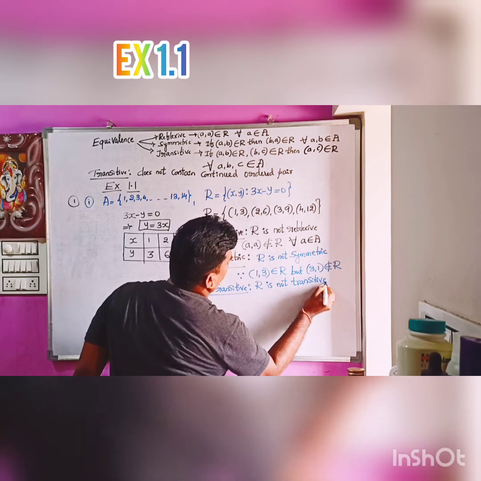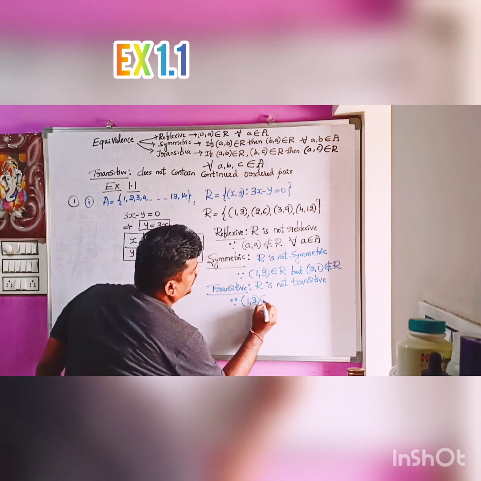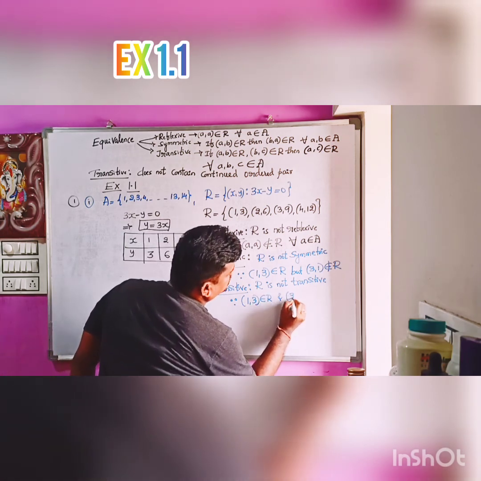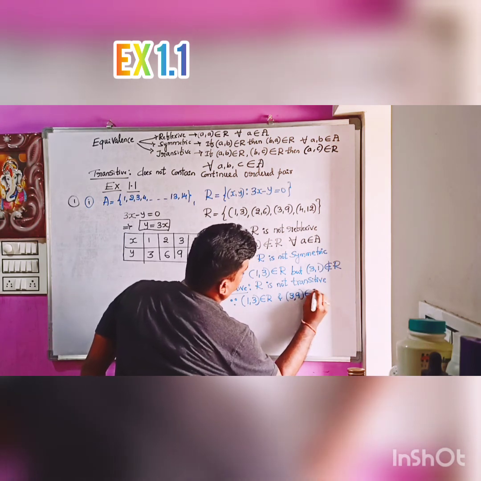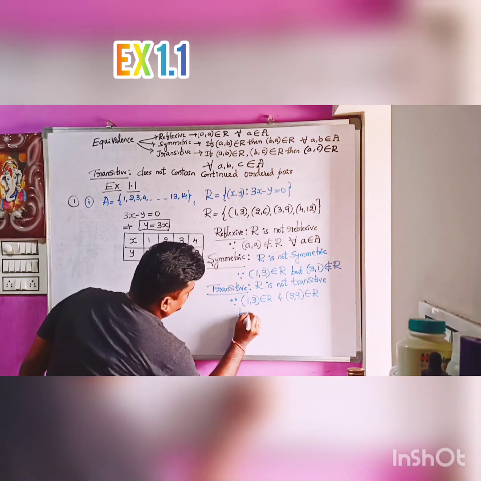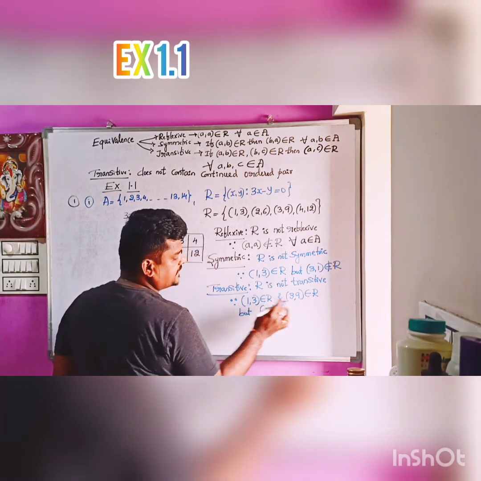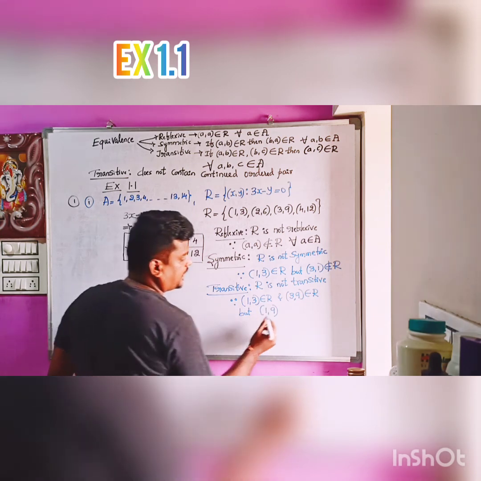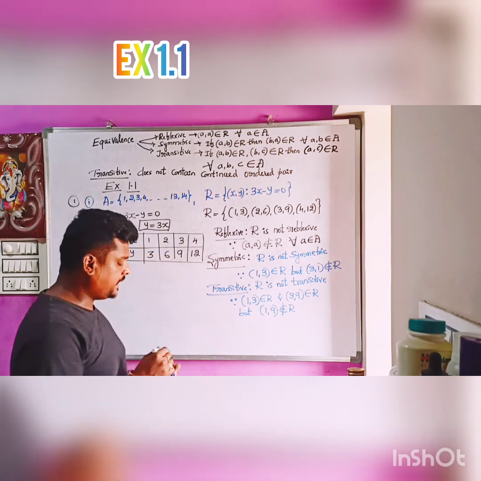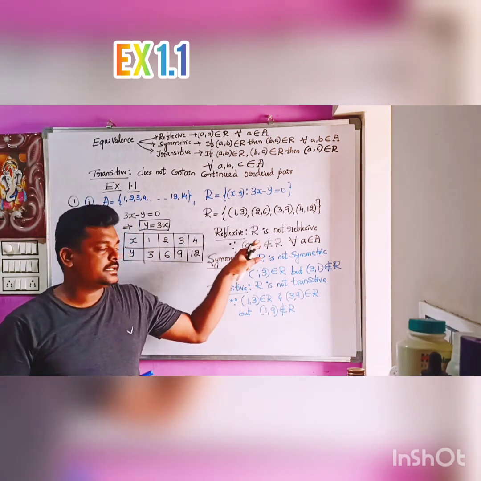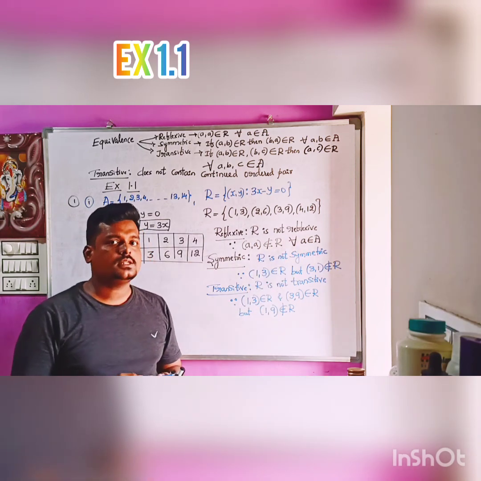R is not transitive because (1,3) belongs to R and (3,9) belongs to R, but (a,c), which means (1,9), does not belong to R. So this is why we can say that for this problem, R is not reflexive, not symmetric and not transitive.